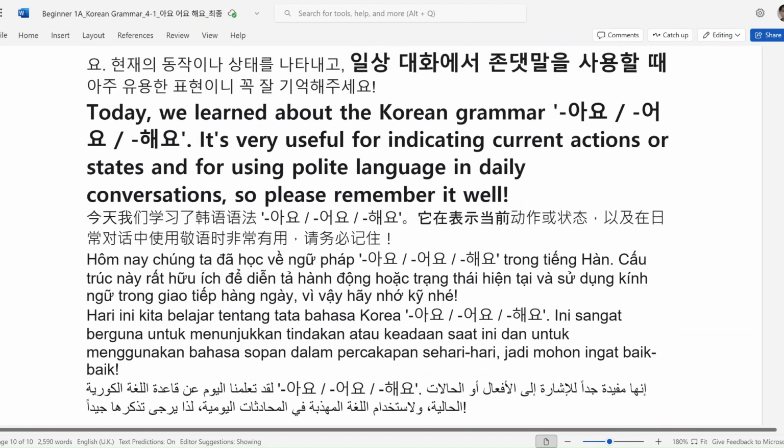It's time to wrap up today's lesson. Today we learned about the Korean grammar 아요, 어요, 해요. It's very useful for indicating current actions or states and for using polite language in daily conversation. So please remember it well. So please practice these patterns 아요, 어요, 해요 every day. And see you in the next video.